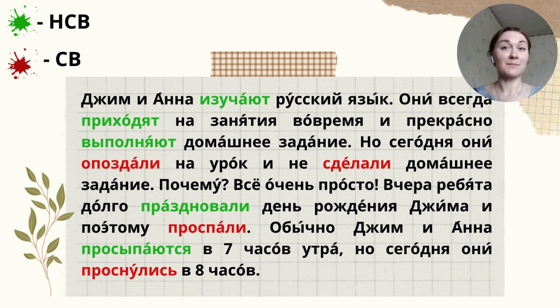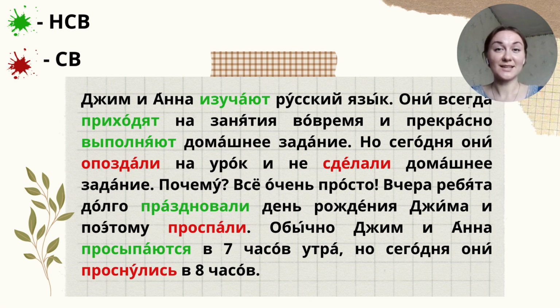I used some colors here: green will show us НСВ, несовершенный вид глагола, imperfective aspect of verbs, and red will mean perfective aspect of verbs, совершенный вид глагола, СВ.